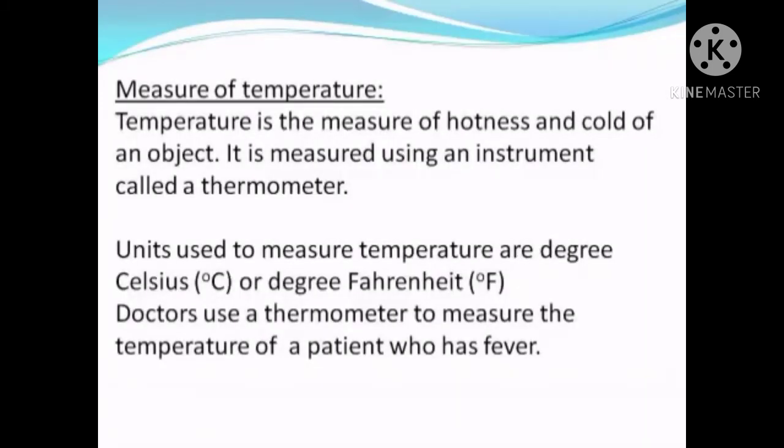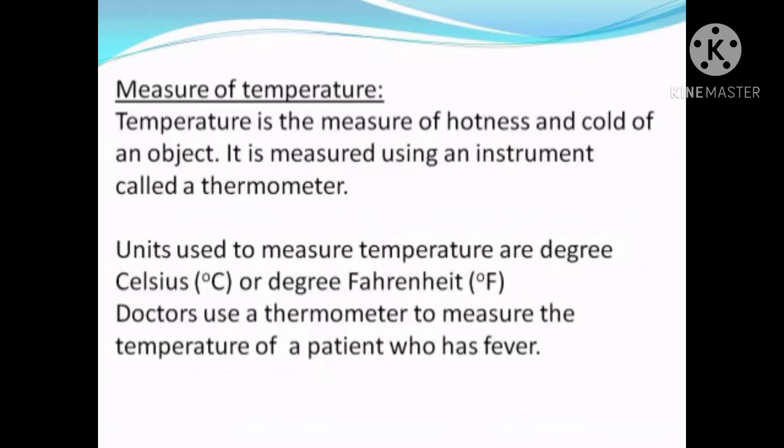The next one is the measurement of temperature. Temperature is a measure of the hotness and coldness of an object. In this object we include even the human body also. All the hotness and coldness of every object is measured as the temperature. Maybe the hotness of water, or the heat of an iron rod, or even the hotness of a human body. All these are measured as temperature. And there is an instrument that is used to measure the temperature, and that is called the thermometer.